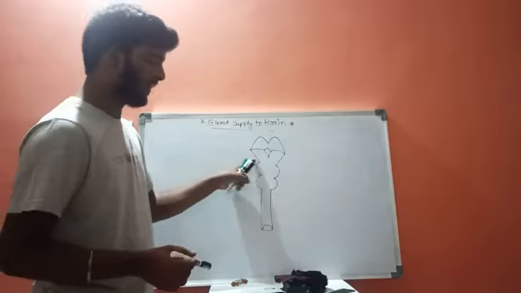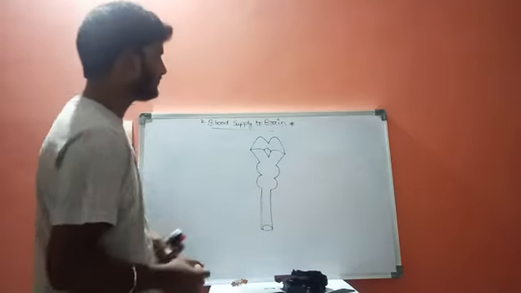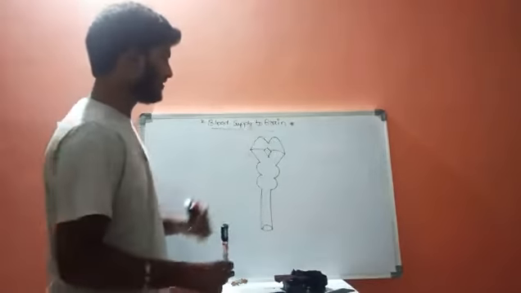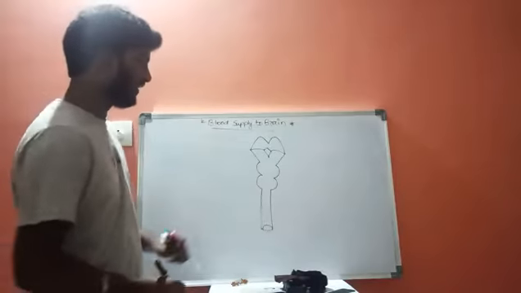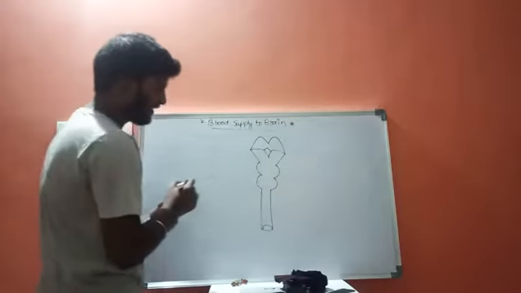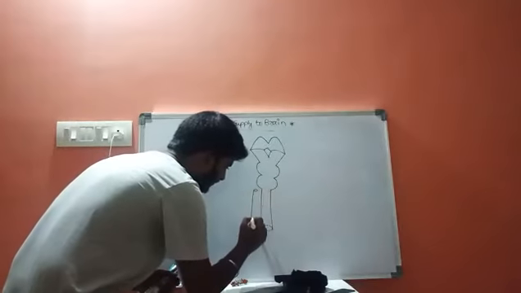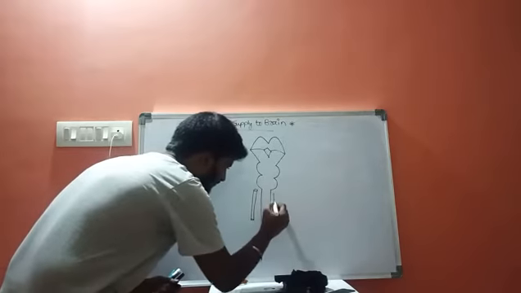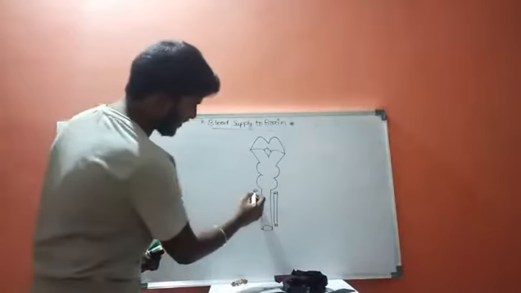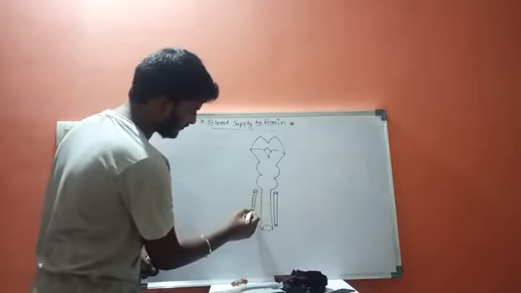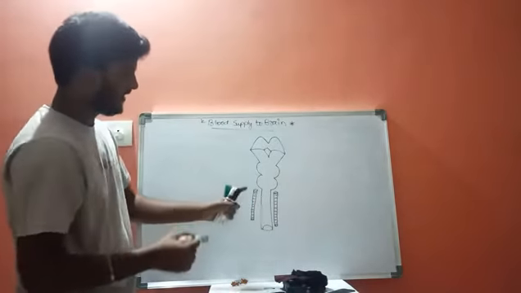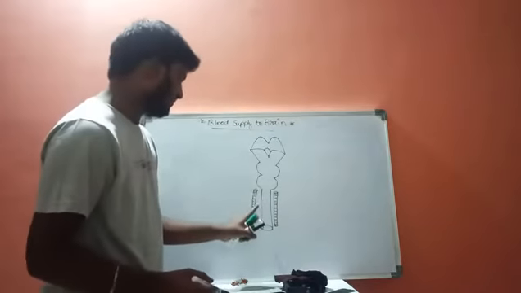As we know, this is the big brain, this is the pons, and this is the medulla, and our aim is the vertebrovascular pathway. Now let us assume these are the vertebral arteries. These two are the vertebral arteries, and these are present on the outer external side of this central nervous system.